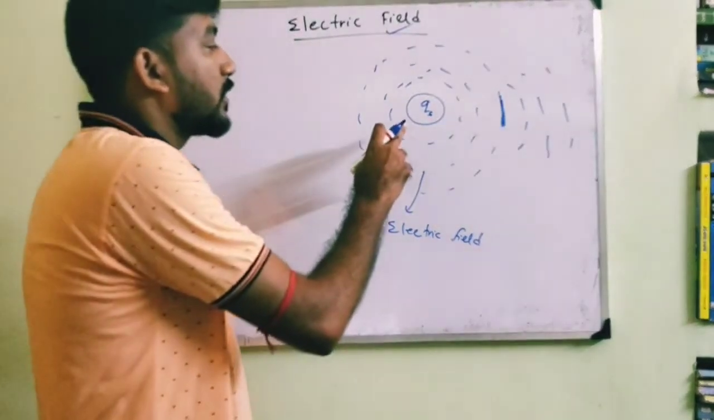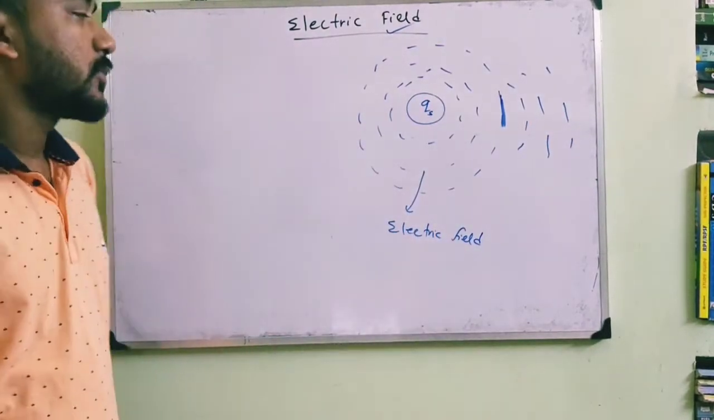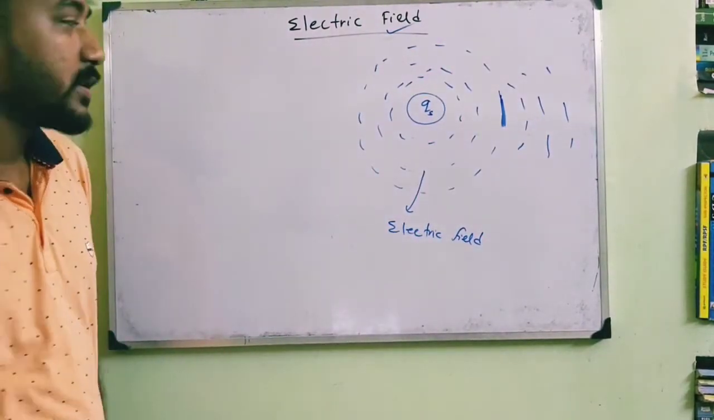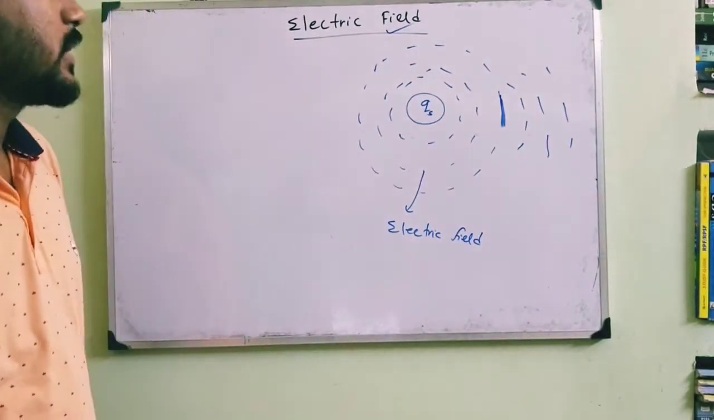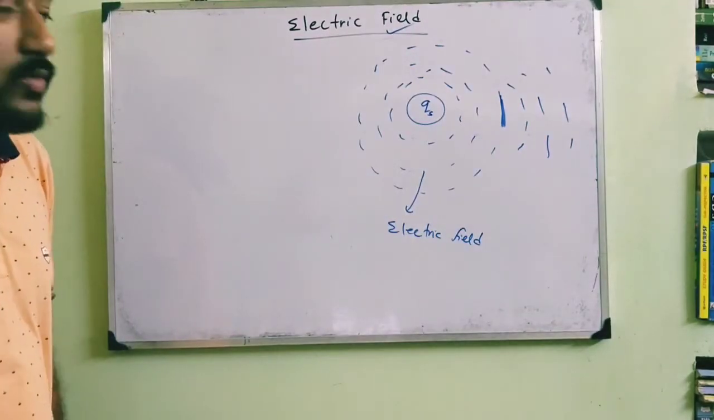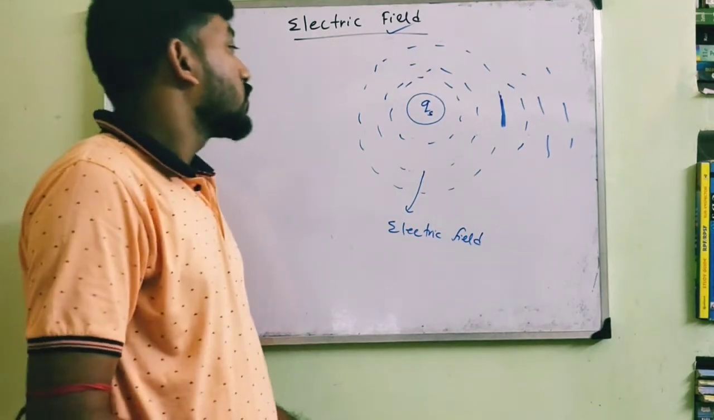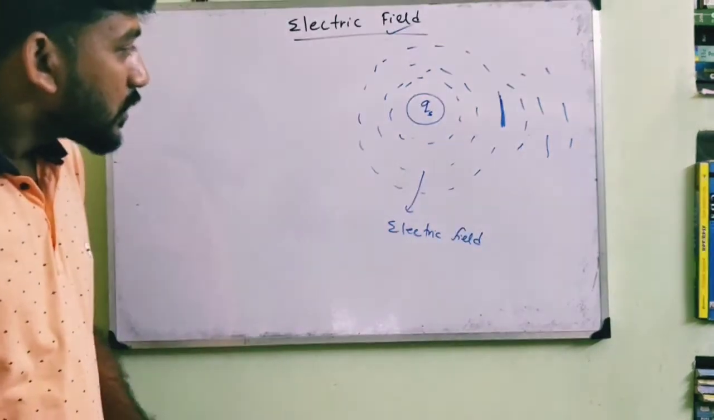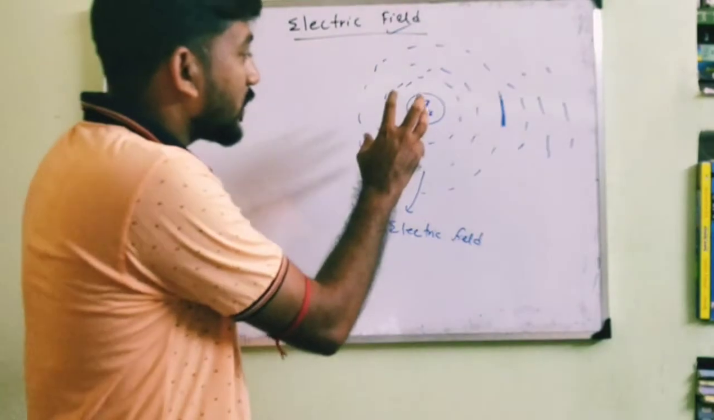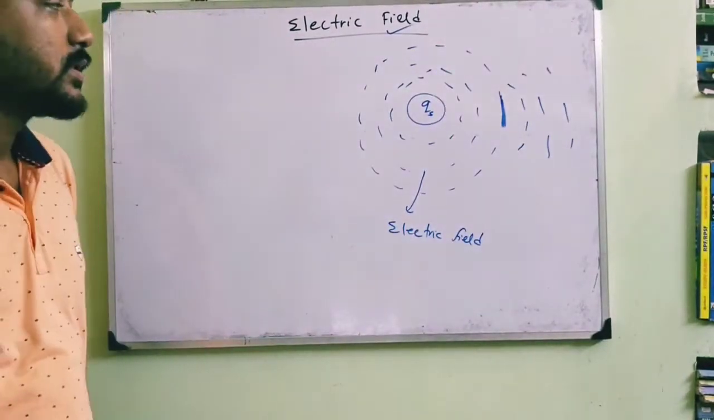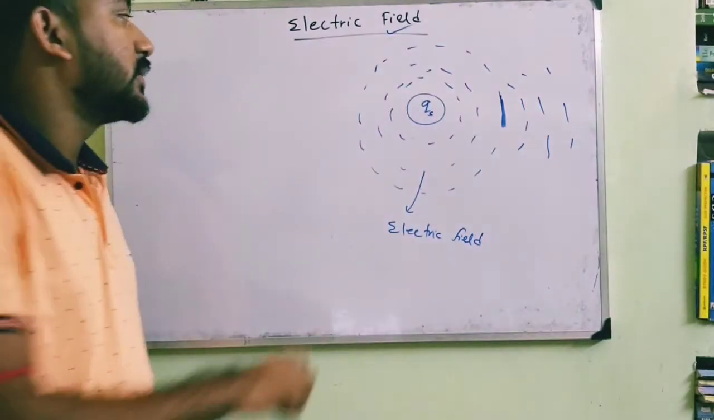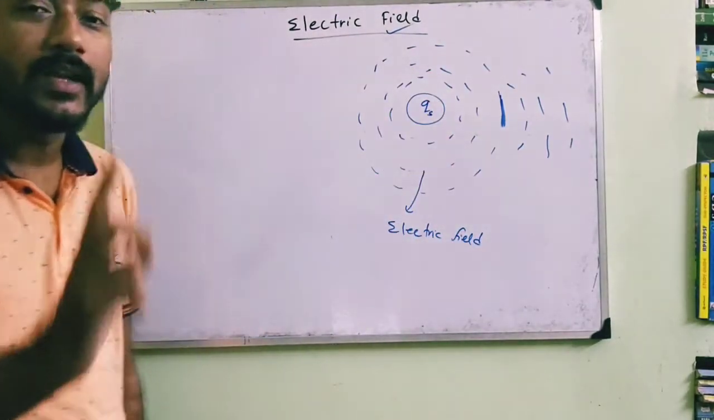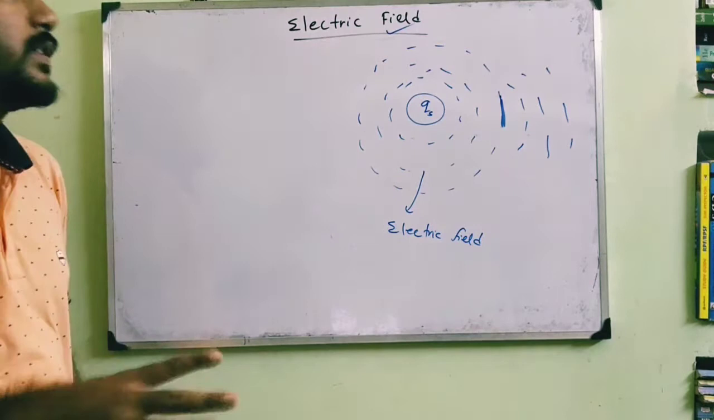The field is inversely proportional to the square of the distance, that is, proportional to 1 by r square. Sometimes it will be proportional to 1 by r cube, or 1 by r also, that is, inversely proportional to r. So we have a source charge Q S, and this source charge will exhibit its electric effect in a certain region of space, and that space is called the electric field.